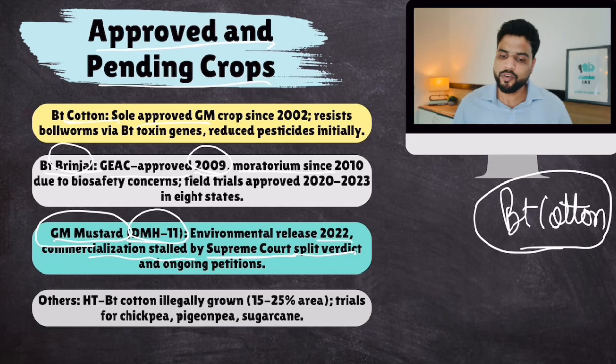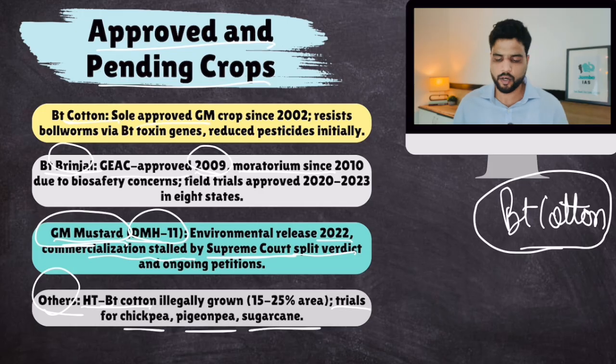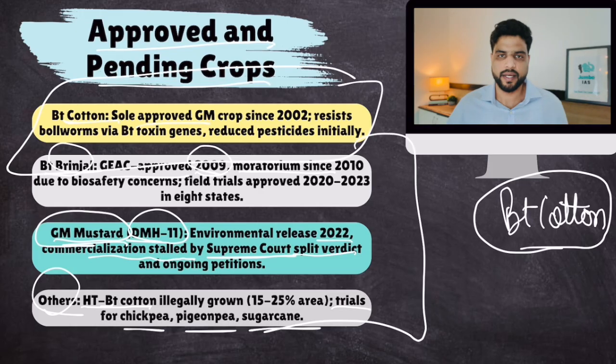Environment Ministry gave approval for GM mustard, but activists filed a petition in Supreme Court and Supreme Court actually stopped it. Then there are others also, HTBT cotton, chickpea, pigeon pea, sugarcane. There are many trials that are going on. By the way, only this is approved. These are in the pipeline, or they were released but they were stopped by Supreme Court, Environment Ministry or whatnot.